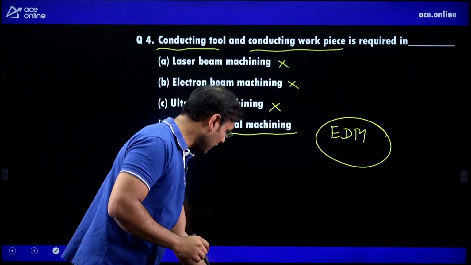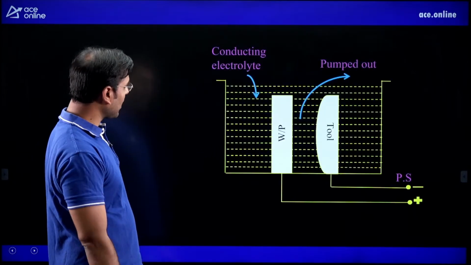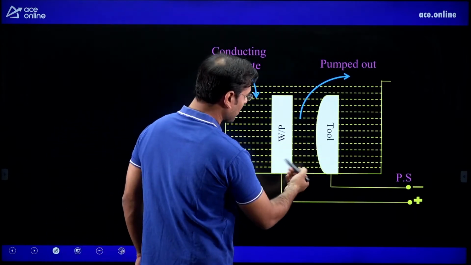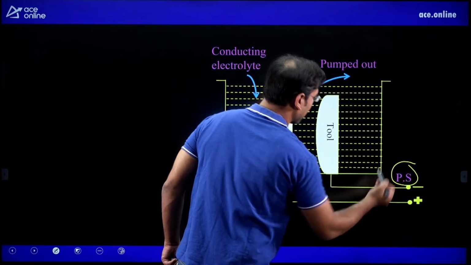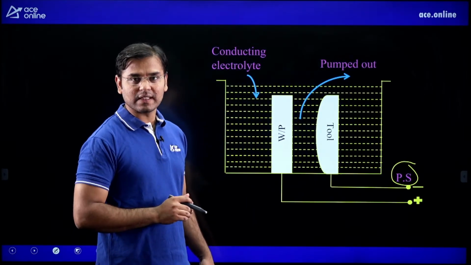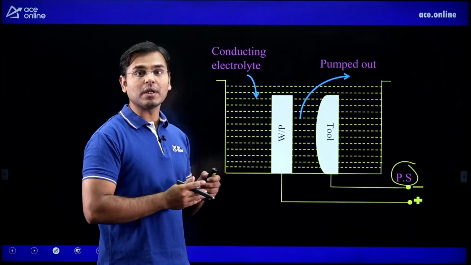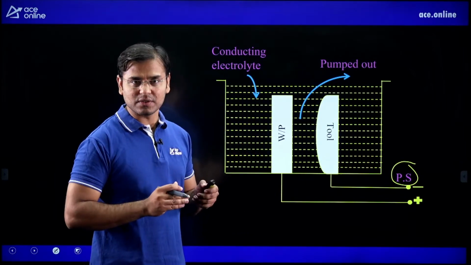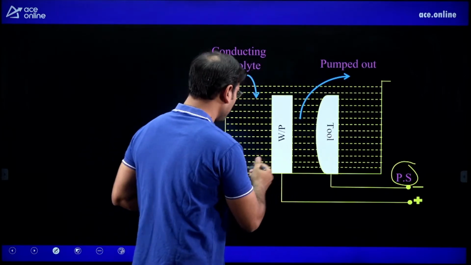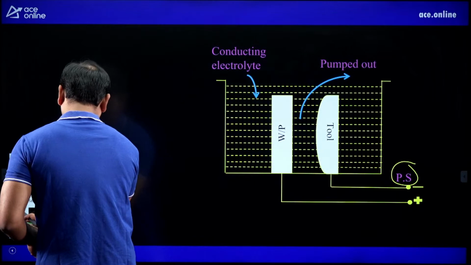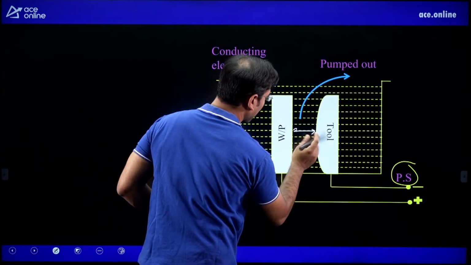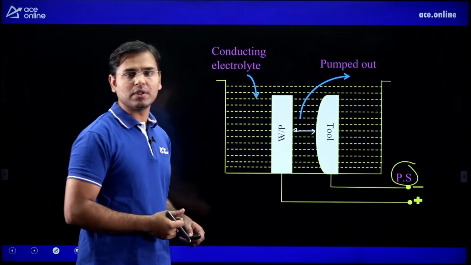Now see here, I have come with the diagram of electrochemical machining. Here you can see the workpiece, this is the tool, both are connected to the power supply. It means that both are conducting. Yes, this is the diagram of the electrochemical machining method. Understood? Now see the next diagram. The gap between the tool and workpiece, that gap we are going to reduce. Now there is a big gap, but we have to reduce the gap. Then we need to give the power supply.